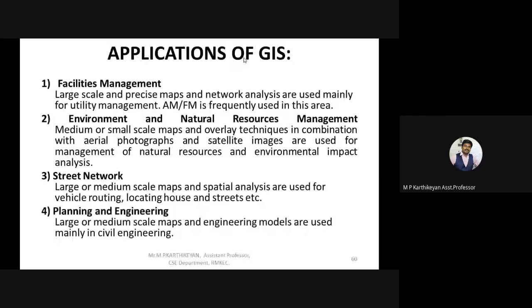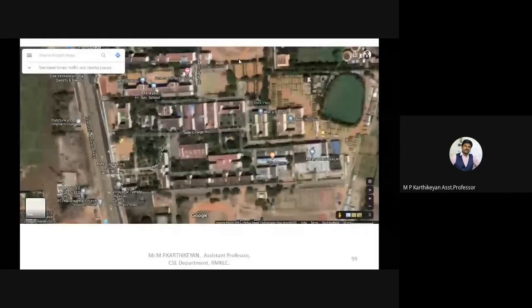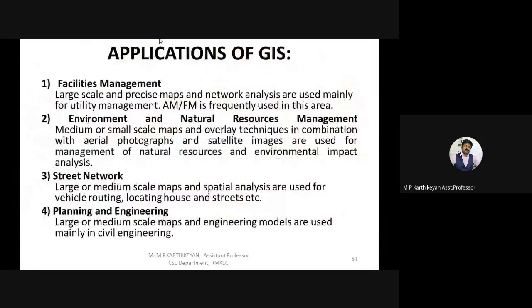And how can this be done? While scanning the area through a satellite image, as we could have seen in the previous image itself, here in this image you can see the color difference between the lands. Each color of land has its own quality. Some can be dug deep, some cannot be dug deep, some is an old lake in the place. So these kinds of planning and engineering can be done using this application also.